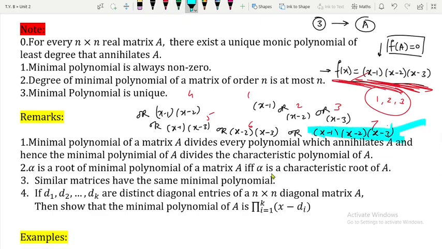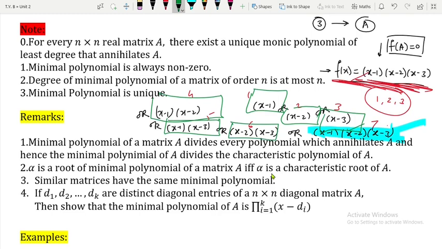So therefore this should be our minimal polynomial, because if you consider the other possibilities, this has only 3 as a root, this has only 2 as a root, this has only 1 as a root, this has 1 and 2 as roots, this has 1 and 3 as roots, and this has 2 and 3 as roots. But since the roots of the minimal polynomial and the characteristic polynomial are the same, 1, 2, 3 should be the roots of the minimal polynomial as well. So therefore this is the only case.